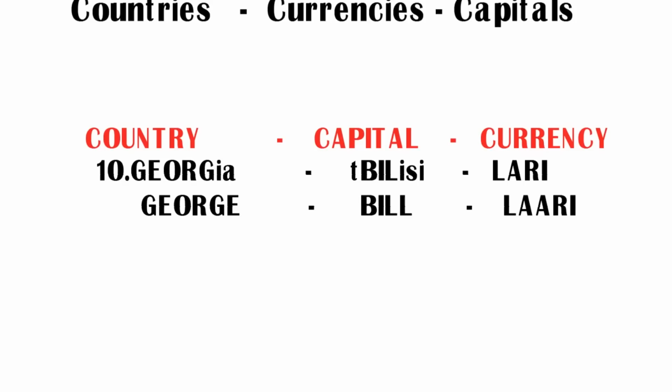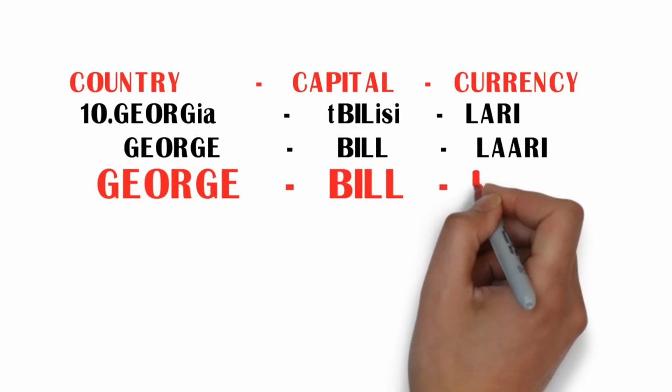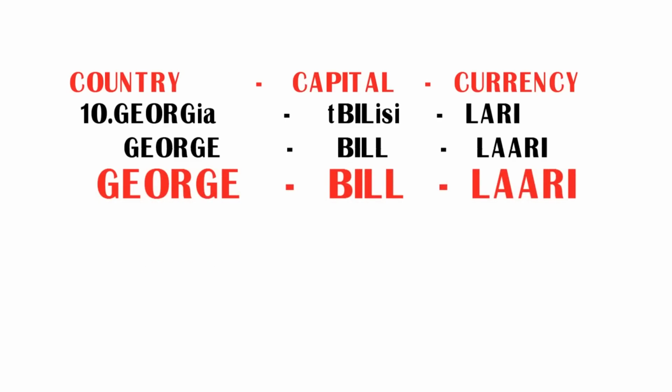Coming to the currency, Lari. Friends, if we add an extra R to Lari, we get the word lorry. A lorry is nothing but a heavy truck. If you don't know what a lorry is, I will show you the image later. Here you can see the three new words: George, Bill and Lorry.